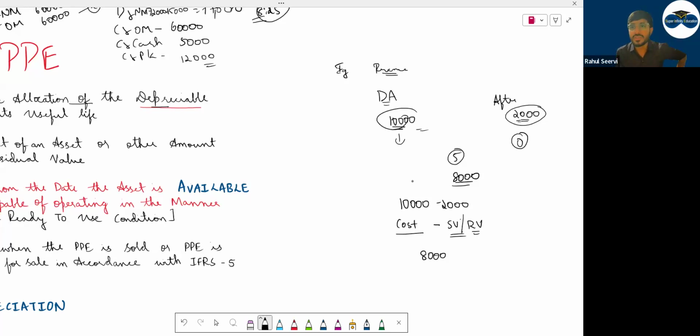Now I say you use this asset for 5 years. So 8,000 is the benefit, divided by 5 years. So how much is the depreciation here?